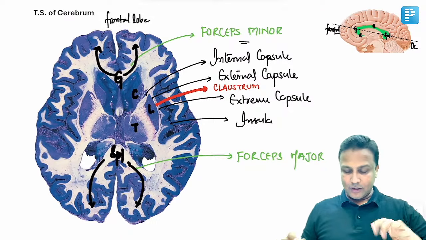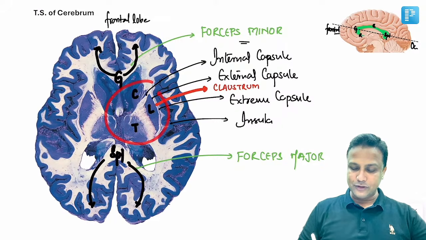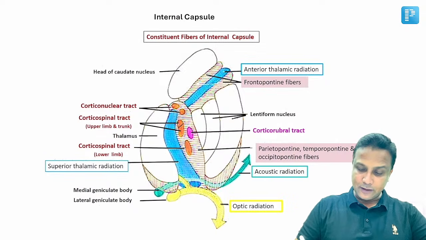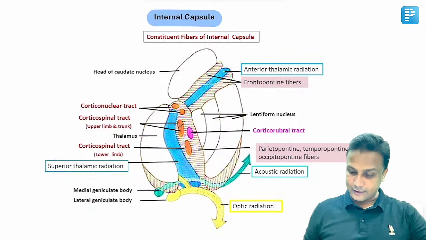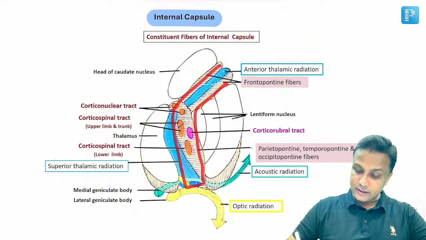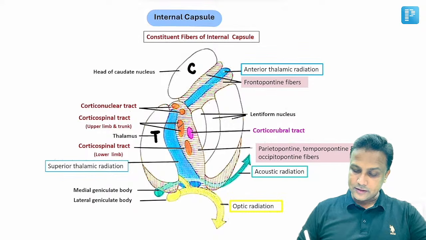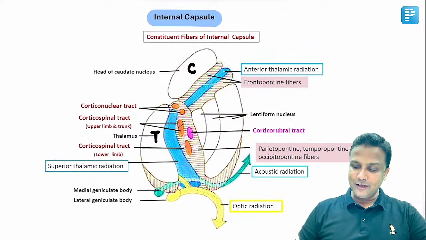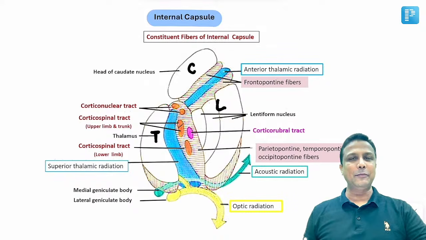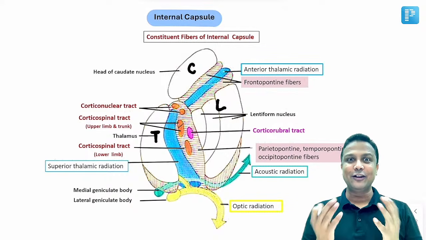The next one, sir. Now in this diagram I told you यहाँ पर internal capsule होता है. There will be internal capsule. तो हम इतना सा part यहाँ से pick up करते हैं. Let us remove this much part from here. Now if you remove this much part from here, this is how your internal capsule will look like. Now in this diagram you're able to appreciate here, this one will be the internal capsule. Okay, what do you have on the medial side? On the medial side there will be caudate nucleus and the thalamus. Then what do you have on the lateral side? On the lateral side, this nucleus is lentiform and it is again made up of putamen and globus pallidus. Already मैंने बता रखा था. Clear? तो in this manner we are done with the relations here.